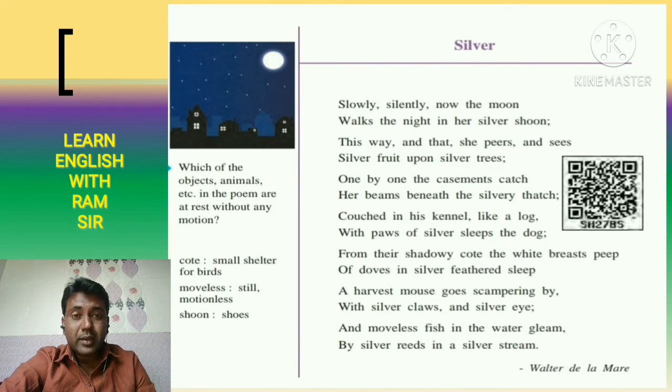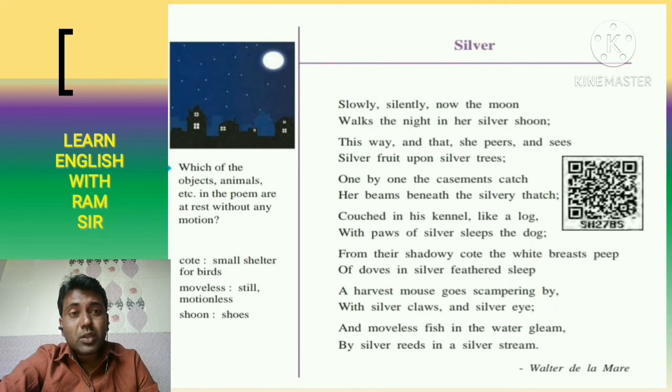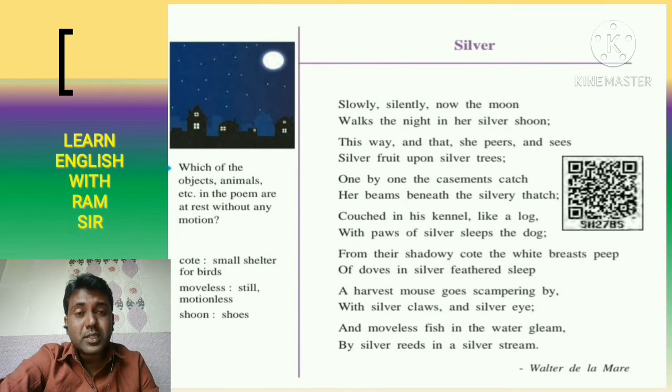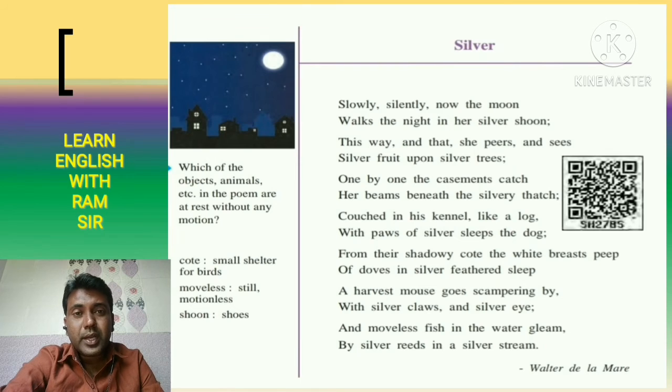Then the dog and his kennel, meaning his house, is also converted into silver. Now the dove's breasts were also looking gorgeous in silver due to the color of the moonlight. And the harvest mice were scampering here and there, and due to that their eyes and claws were converted into silver color.